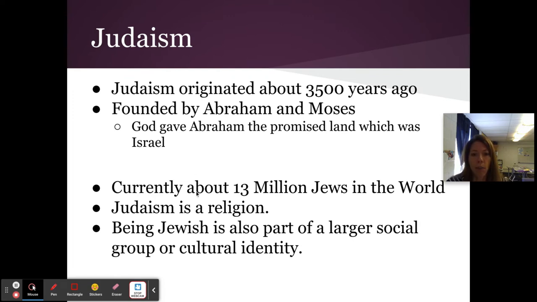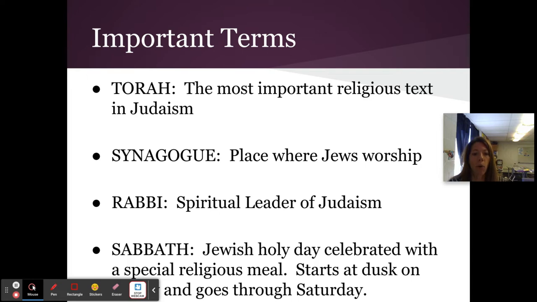So currently there are 13 million Jews in the world. Judaism is a religion. If you are a Jew, that means you practice Judaism. So that would be the term. Judaism is a religion, but it's also considered like a family, a social group, a network, a support system. Let's see, a couple important terms to know here. Are there more important terms? Sure. But these are a couple that we're just going to touch on. So when you hear these, you will know that they are associated with Judaism.